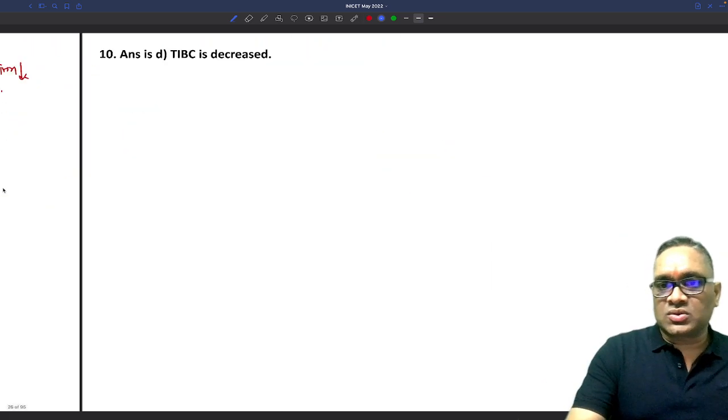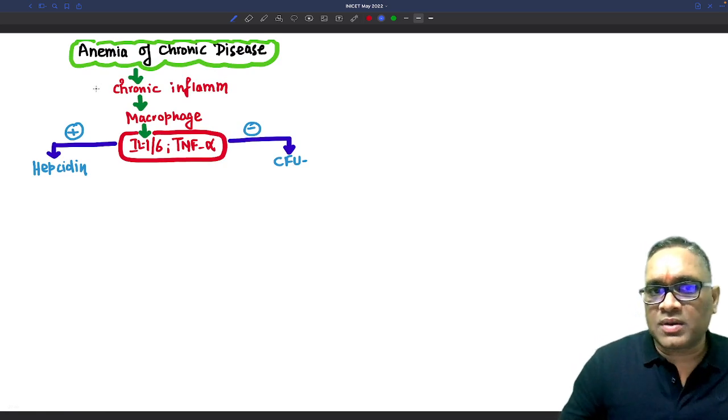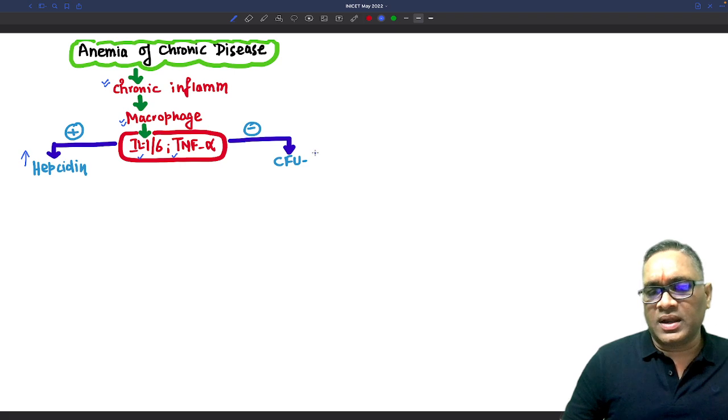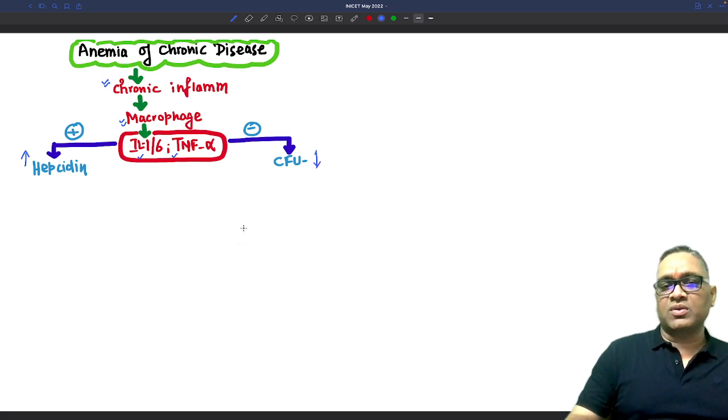Right? So now you got it. So I will just sum it up. What happens in anemia of chronic disease? Because of chronic inflammation, macrophages will be activated, cytokines will be released, and they will activate increased synthesis of hepcidin and inhibition and decrease in the colony forming unit erythroid series.